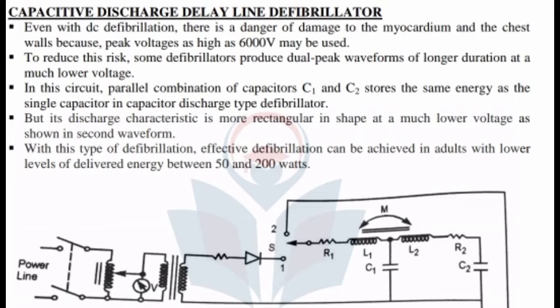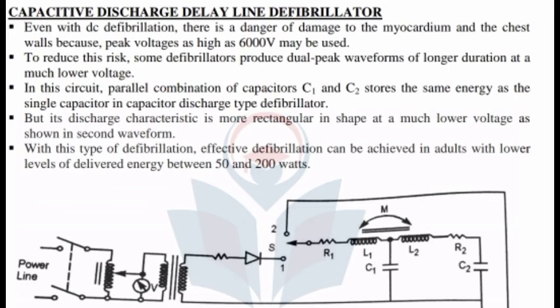So in order to reduce the risk, what they have done is a dual pulse, using two capacitors. Two capacitors C1 and C2 will be there, storing the same energy as a single capacitor in a capacitor discharge type defibrillator, but they split it by using a parallel combination of the capacitors C1 and C2, as shown in the figure.